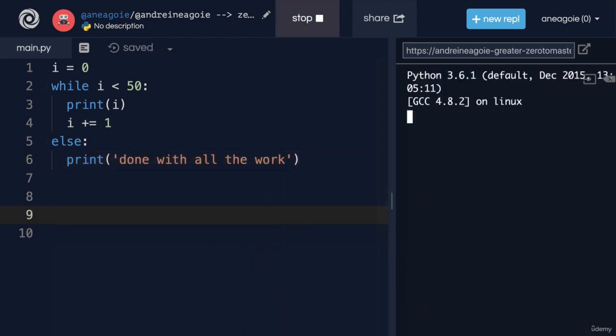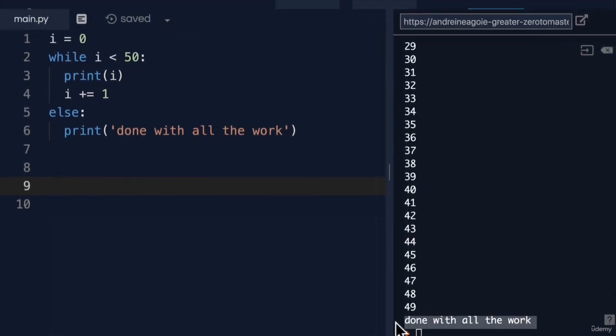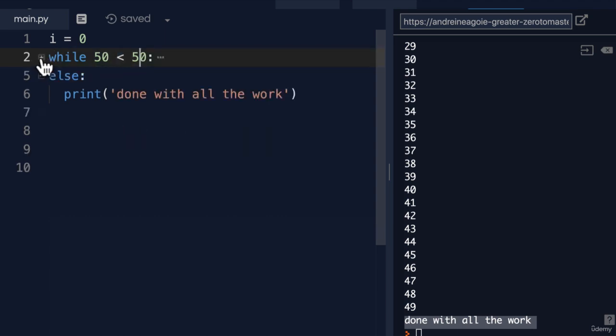And here we can say print done with all the work. And if I click run here, at the very end, look at that, done with all the work. And this should read like English, right? While i is less than 50, keep looping through here. And as soon as we get to the last part, where i becomes 50, where 50 is no longer less than 50, the Python interpreter is going to say, all right, I don't care about anything under there. Let's go to the next line. And I get otherwise. So in this case, we don't have anything else happening. We can print done with all the work.